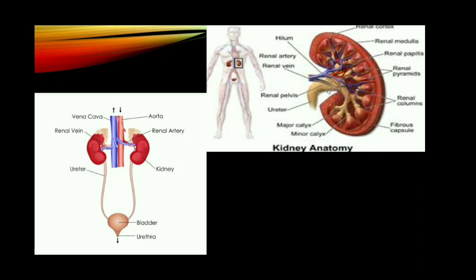The kidneys are covered by a layer of fibrous connective tissue: renal capsule, adipose capsule and fibrous membranes. The outer surface of the kidney is convex and the inner margin is concave. On the inner concave side of each kidney, a notch is present called the hilum. Through this hilum, the blood vessels and nerves enter the kidney and the urine leaves the kidney.